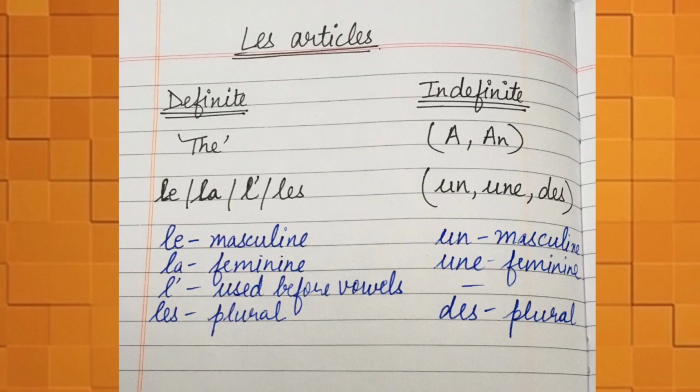And in the same way, we have un for masculine, une for feminine, and des for plural.